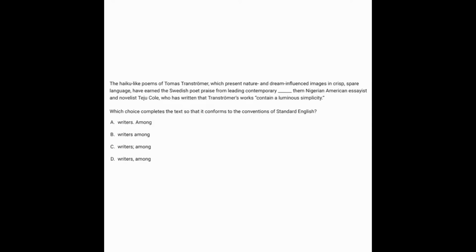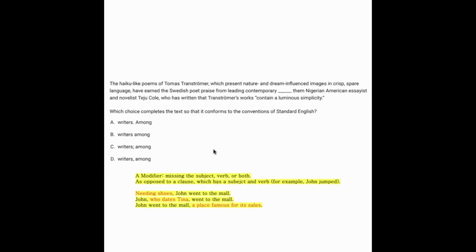This question is about the definition of a modifier. If a clause has a subject and a verb, for instance, John jumped, then the modifier is missing the subject, the verb, or both. In this first example, this part here is missing the verb because ing words are not verbs by definition, and there's no mention of John or he.